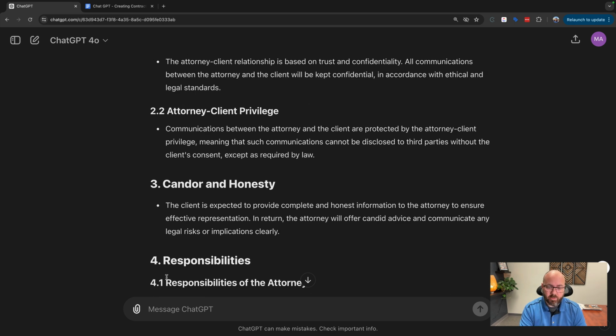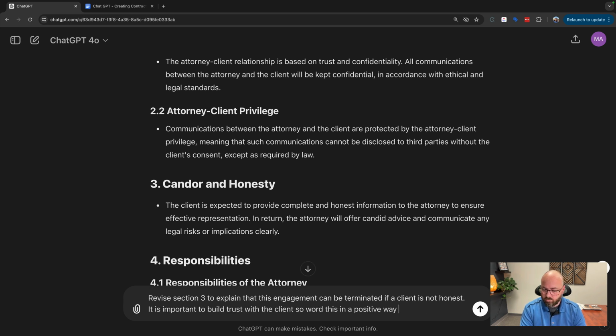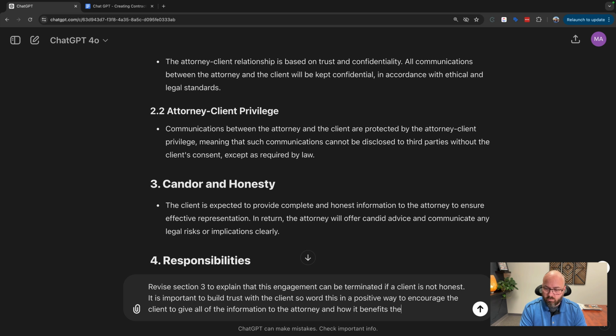Okay, and we're going to also have it revise section 3. Okay, so if you're an attorney, or maybe if you've ever hired an attorney, you know that clients sometimes are afraid to tell the truth and afraid to tell everything. And this is extremely frustrating.